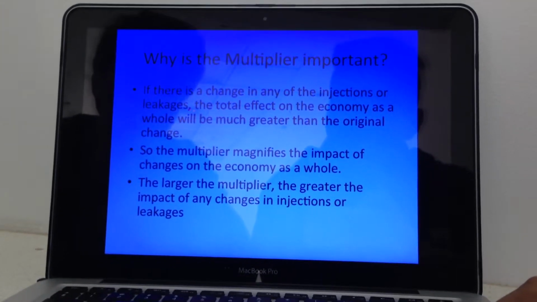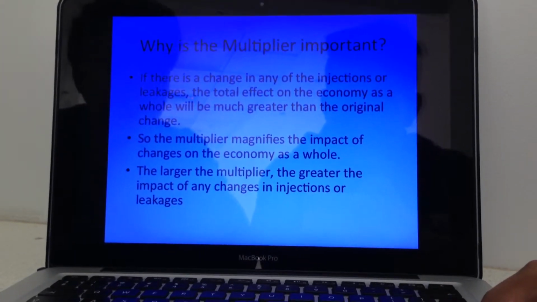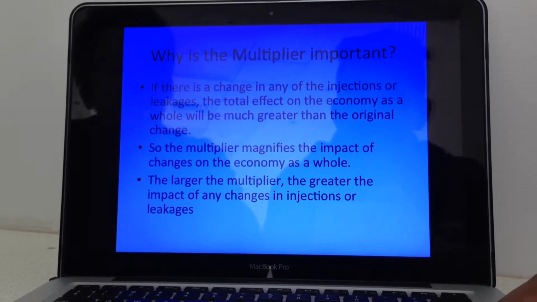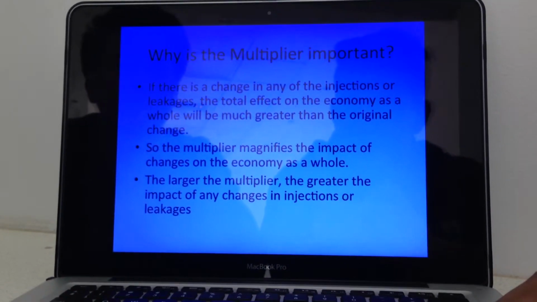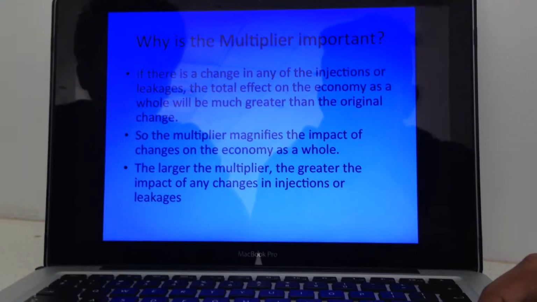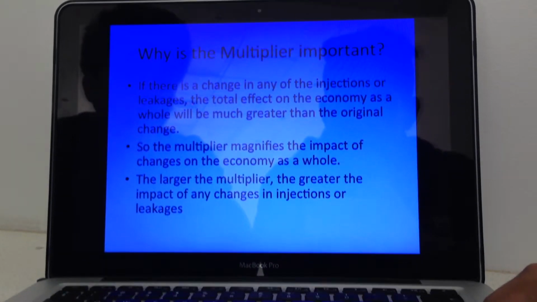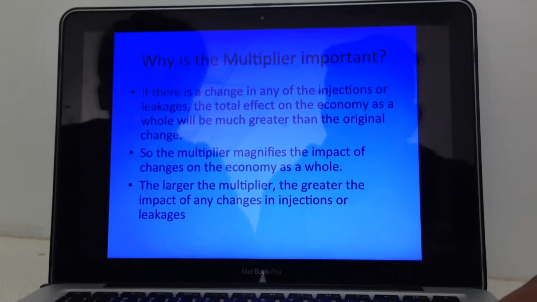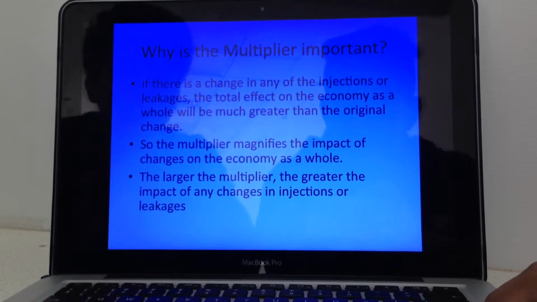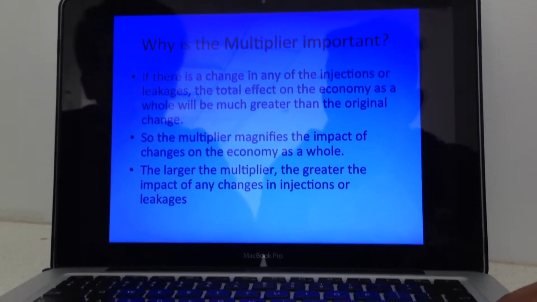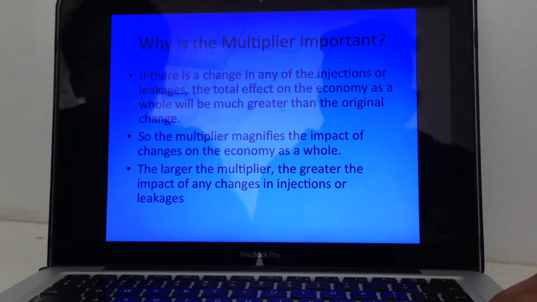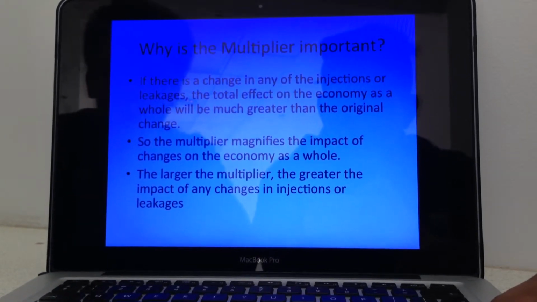Now, the common question here: why is the multiplier important? If there's a change in any of the injections or leakages, the total effect on the economy as a whole will be much greater than the original change. So the multiplier magnifies the impact of changes on the economy as a whole. The larger the multiplier, the greater the impact of any changes in injections or leakages.